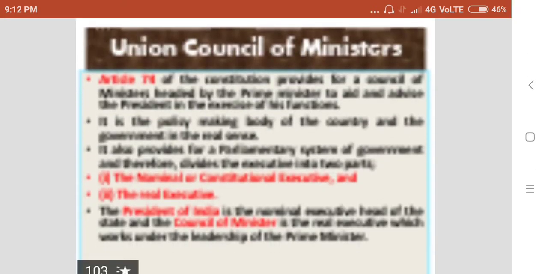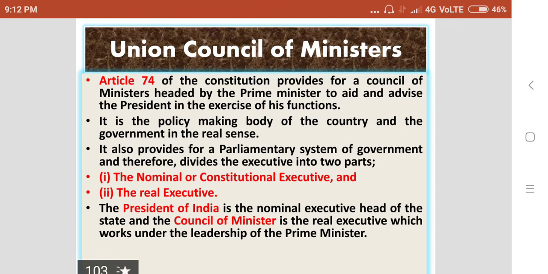So now let us move to the Union Council of Ministers. Article 74 of the Constitution of India provides for a Council of Ministers headed by the Prime Minister to aid and advise the President in the exercise of his functions. It is the policy making body of the country and the government in the real sense.